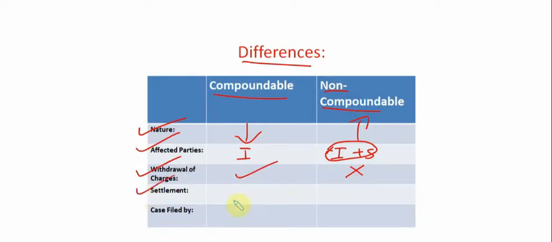Settlement is possible because you can compromise, you can settle. In a non-compoundable offense, you cannot settle. There's no sort of compromise involved. And the last difference is the case filed. In most cases of a compoundable offense, the case is going to be filed by an individual, or it is going to be taken up mostly by an individual. In a non-compoundable offense, it's going to be the state which is going to be involved. So that is the difference between the two.